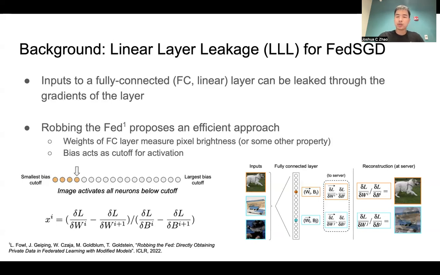Now, in order for reconstruction to be done, we actually have to do a subtraction then, since we're activating sets of neurons instead of single neurons. However, one important property that needs to hold true for this is that the weight and bias gradients of all neurons activated by the same image need to be the same. So if the first three neurons of the fully connected layer are activated by an image, the weight and bias gradients coming from this image for all three of these neurons need to be the same.